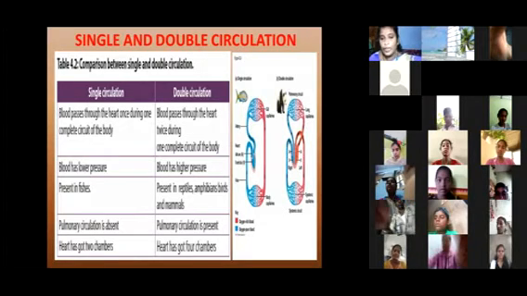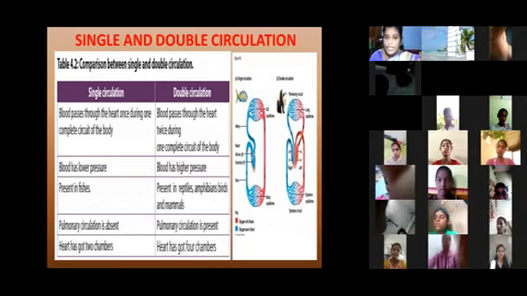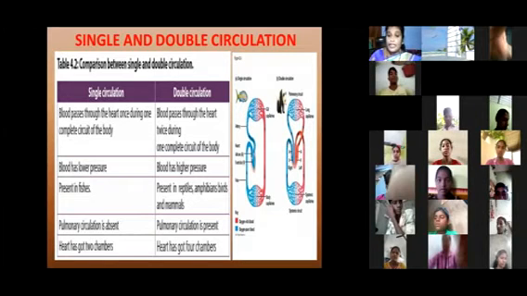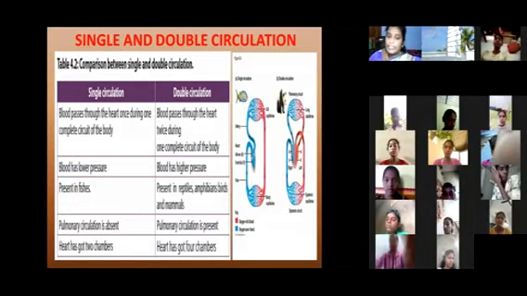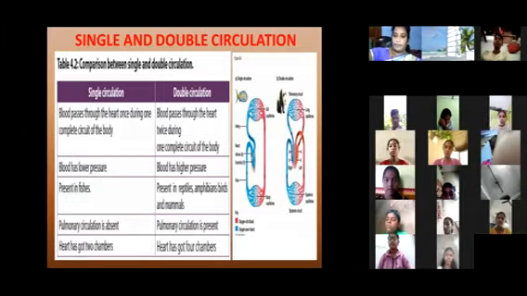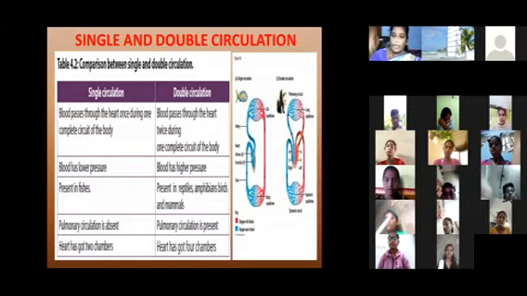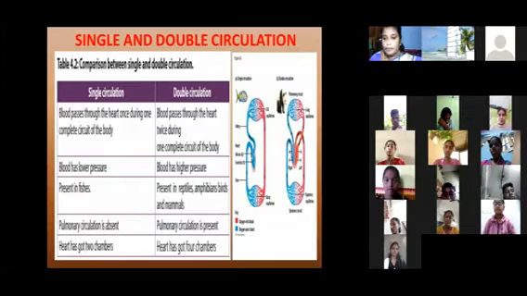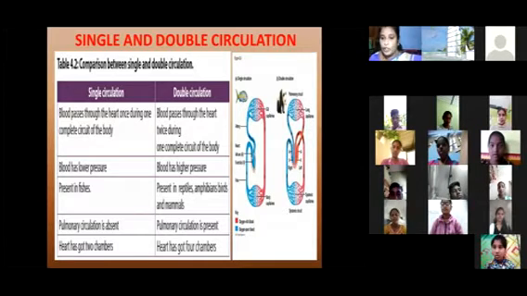In single circulation, the blood pressure is low. In double circulation, the blood pressure is high. Okay, can you understand? Can you all follow this slide?